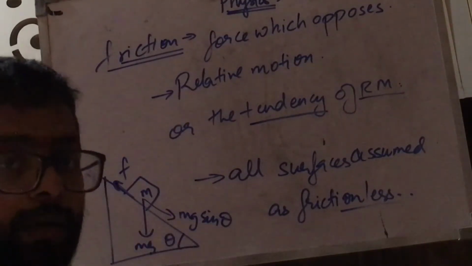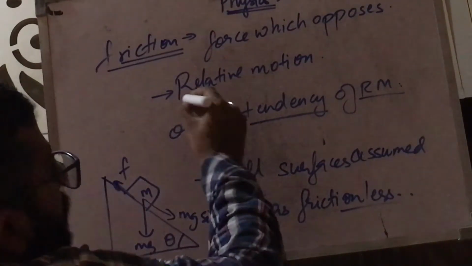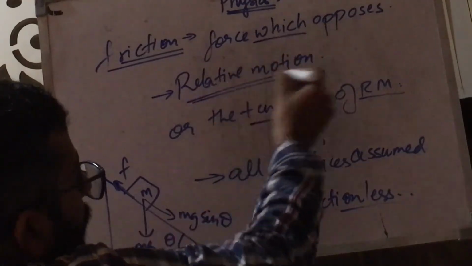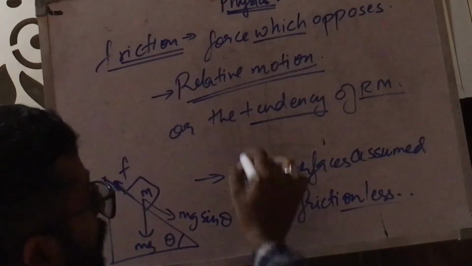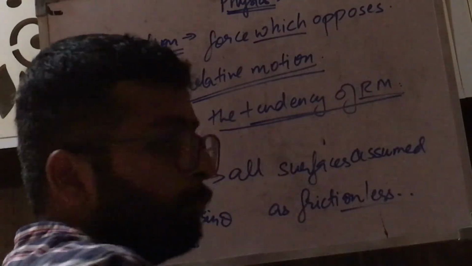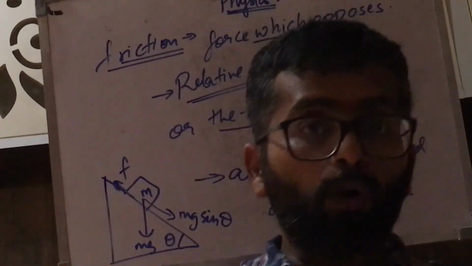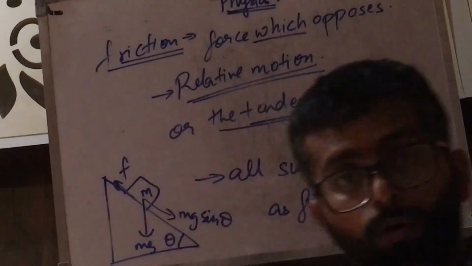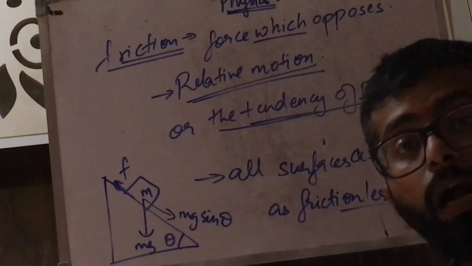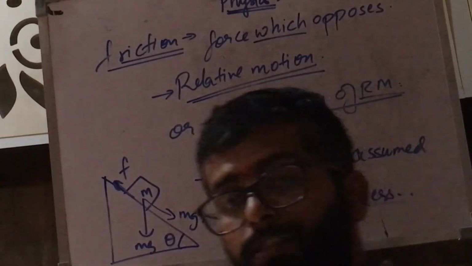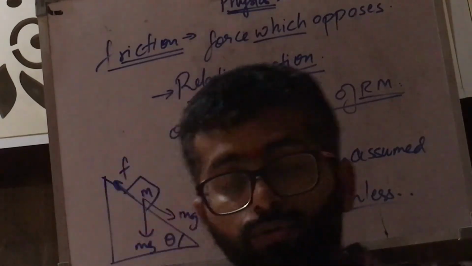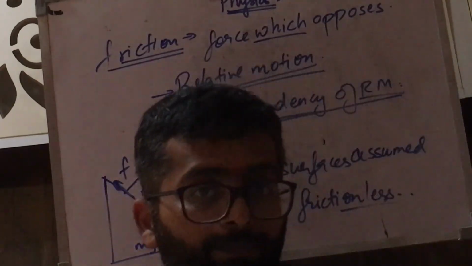So the main thing about friction is that it opposes relative motion or it opposes the tendency of relative motion. Both of them it opposes. So friction does not oppose motion. See, we walk due to friction. We push the ground backwards and friction acts forwards. That's why we are able to walk. So friction does not oppose motion as such.